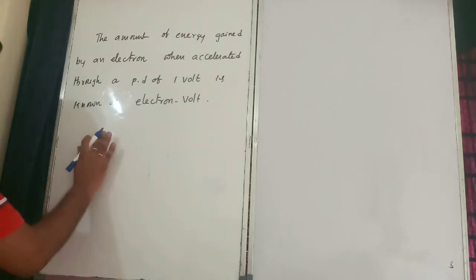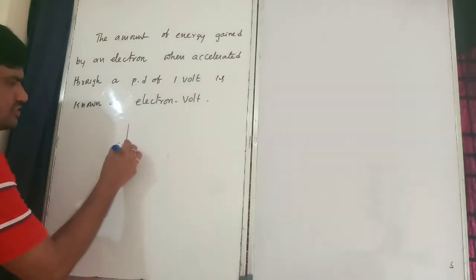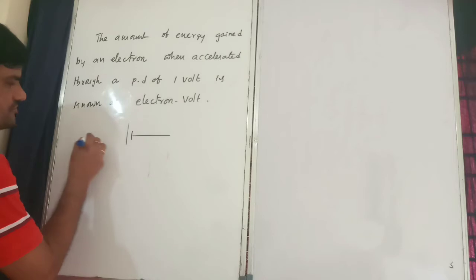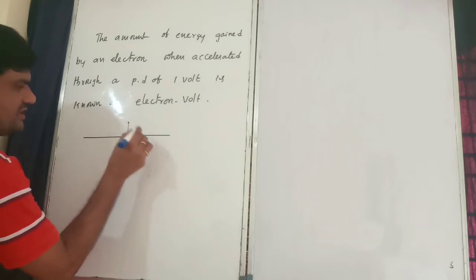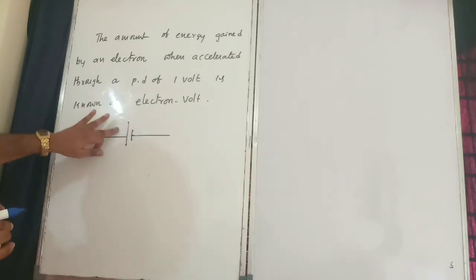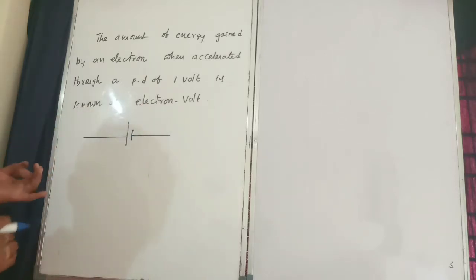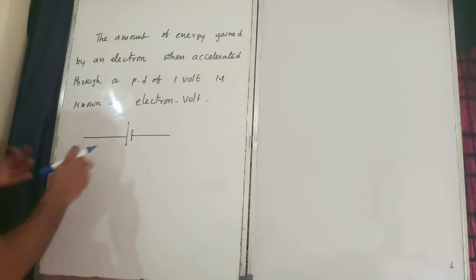So for example, here I have a positive charge and a negative charge. You know, positive charge gives positive potential, negative charge gives negative potential. This is the higher potential, that is the lower potential.